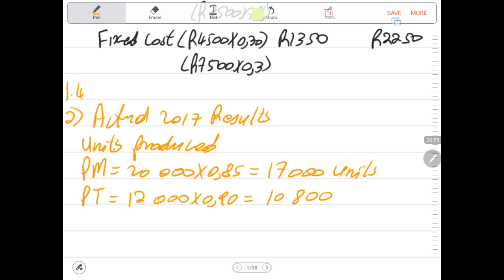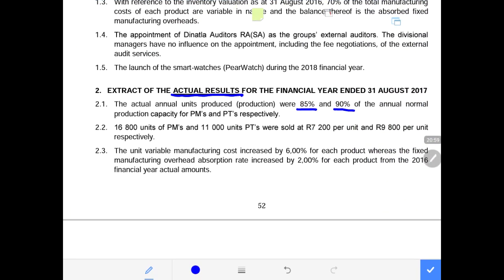Now we have production. We must look for another one so that we are able to complete the missing units. 2.2, they tell us how many units were sold. They say under 2.2 that 16,800 units of per mobile and 11,000 units of per tablet were sold at 7,400.